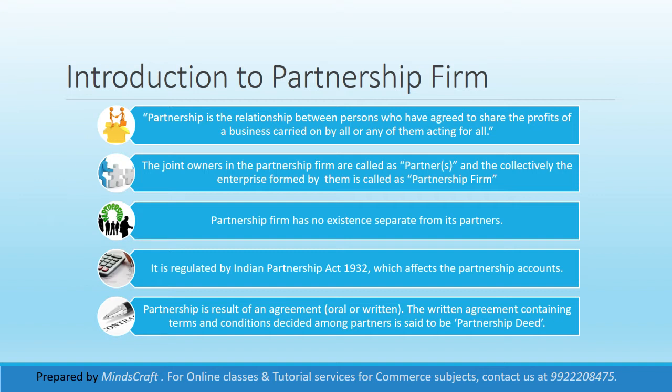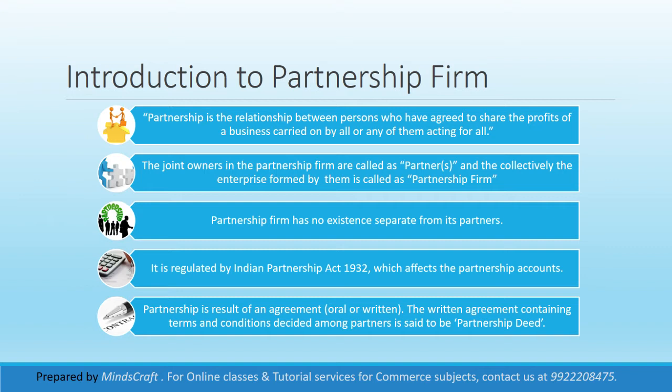They can be shared equally, or in any agreed manner. This is what a partnership firm is. The persons are called partners, and collectively the enterprise formed by them is called a partnership firm.